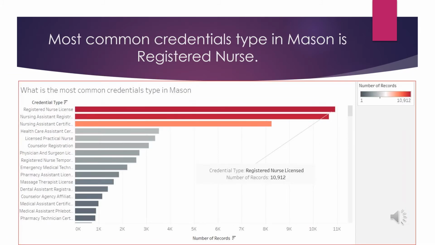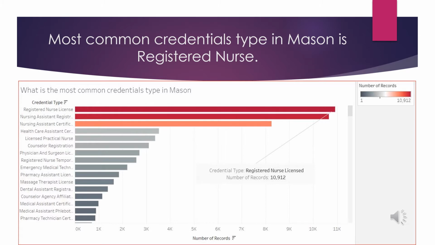My second driving question is, what is the most common credential type in the county with the highest number of active credentials? We already found out the county with the highest number of active credentials. So we can restate this question by saying, what is the most common credential type in the county of Mason, since that's the county with the highest number of active credentials?